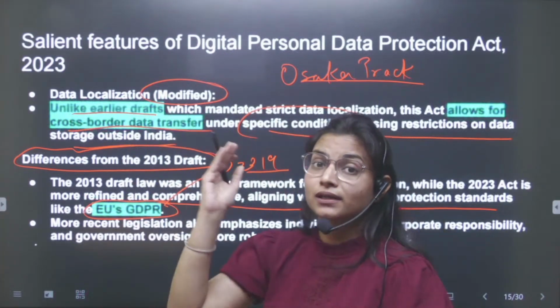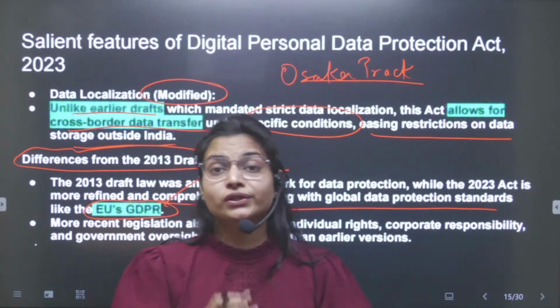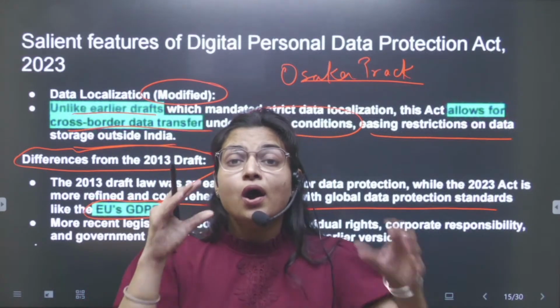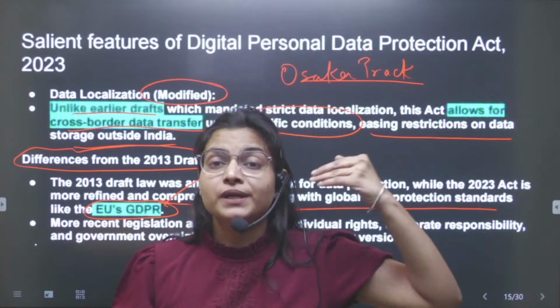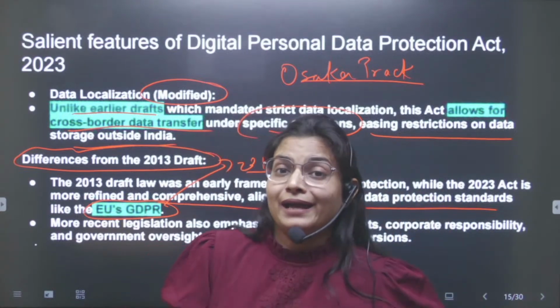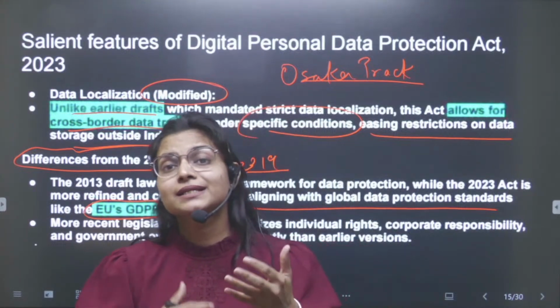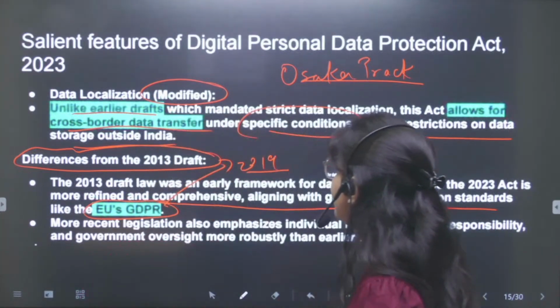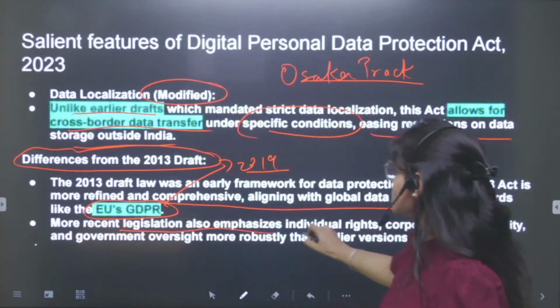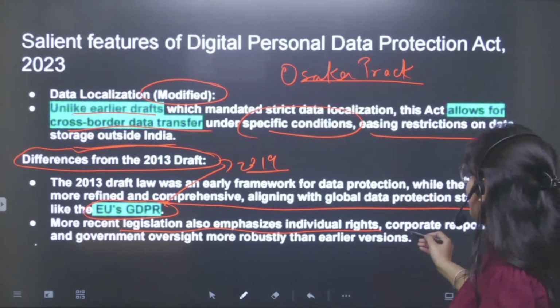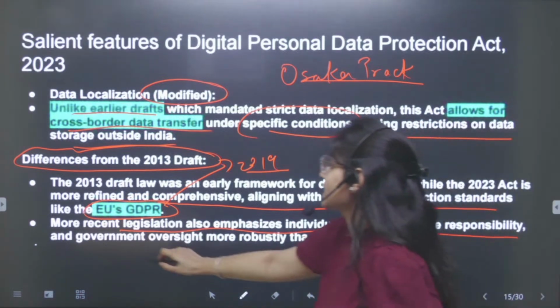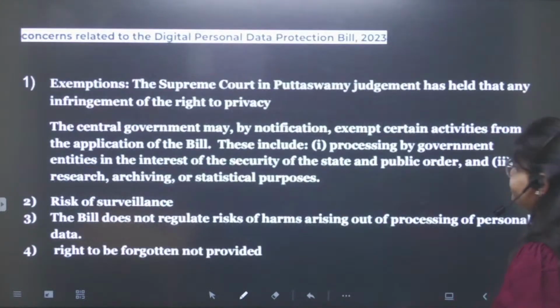So whatever is asked in the prelims examination also gives a signal on which current affairs UPSC is focusing. The right to privacy, I have told you, was also asked in the prelims. It means this was an expected question. The most recent legislation also emphasizes individual rights, corporate responsibility and government oversight.